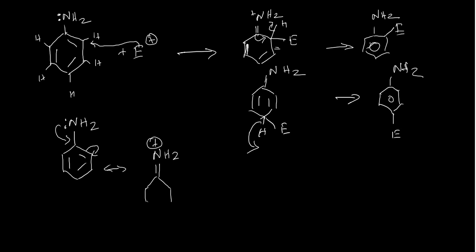It can get a positive charge here, and here a negative charge, and this electron can come here. When this comes, and this electron may come here, it will give this kind of structure here.